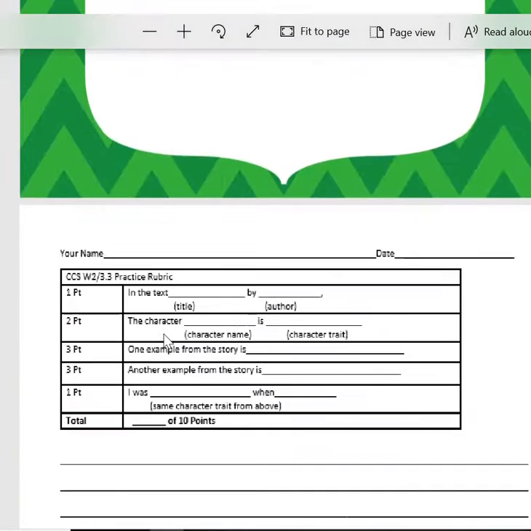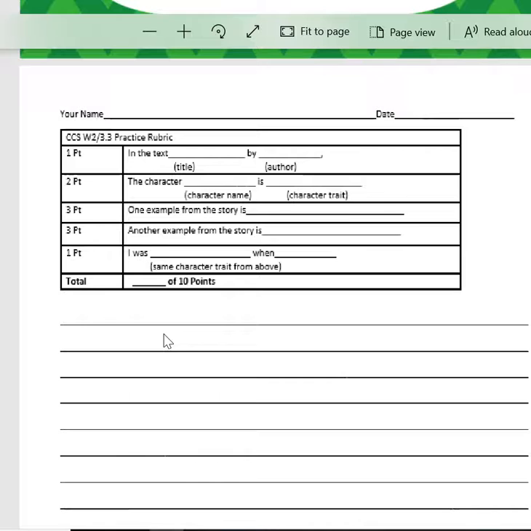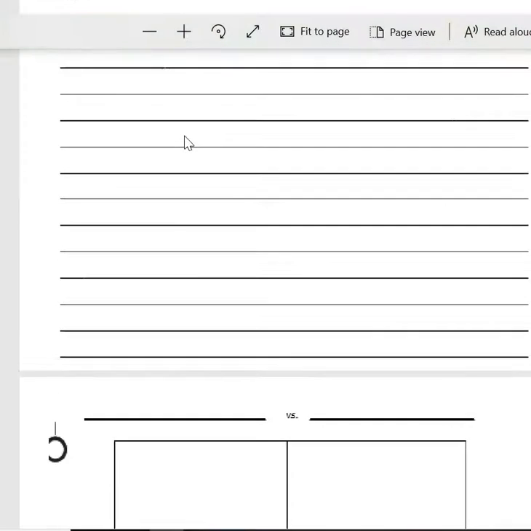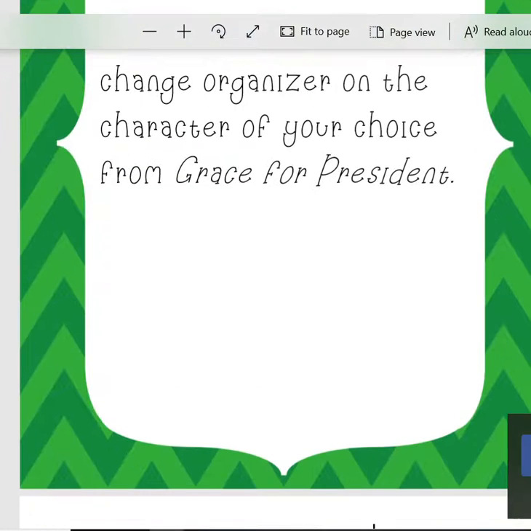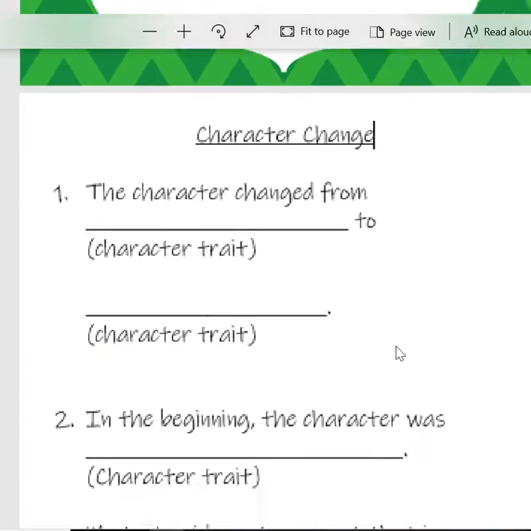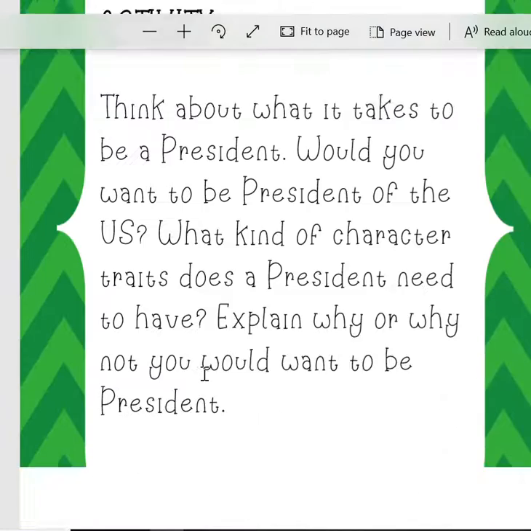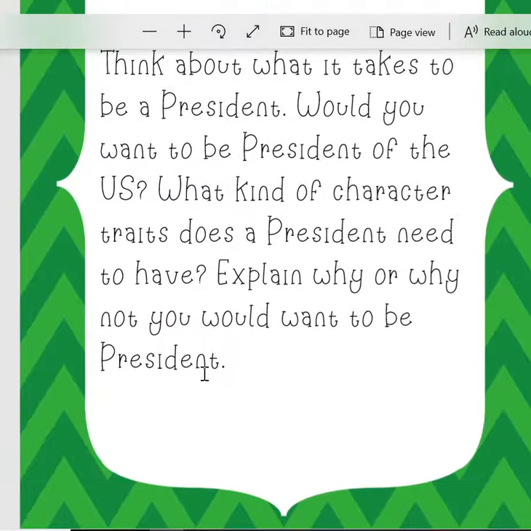They're also going to be looking at character traits. So one example of a character trait that explains my character is the example that showed this from the story. They're utilizing these sentence starters to write that. And then they're going to fill out these character change sentence starters, and then they're going to connect it back to if they would want to be president. After thinking about the qualities that these children exhibited in the book, do they have those, and do you think they would want to be president?